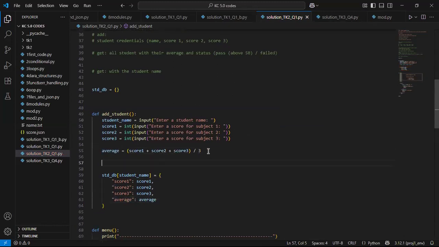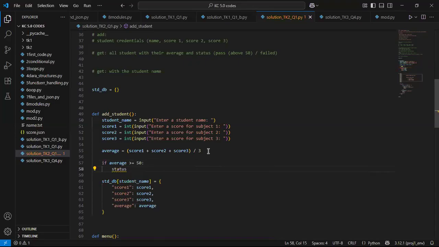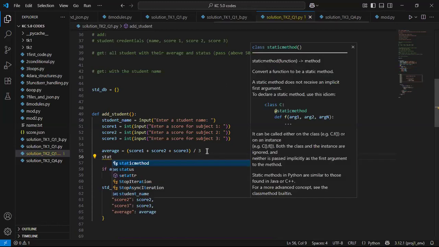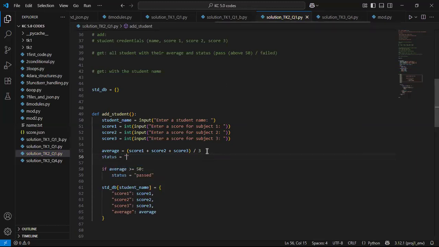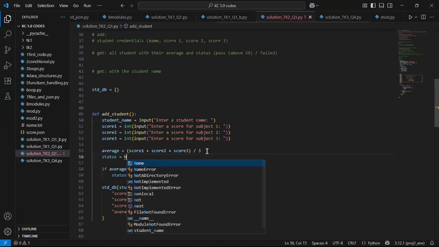So I will now say if average is greater than or equals to 50, right? Then in that case, I would say your status is pass. Okay, so let me put this as pass. All right, but before here, I'll have status. It should be equals to what? Should be equals to None. So at this point, there's no value for status.